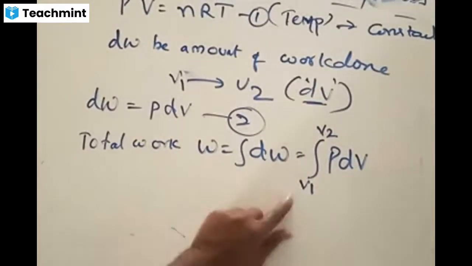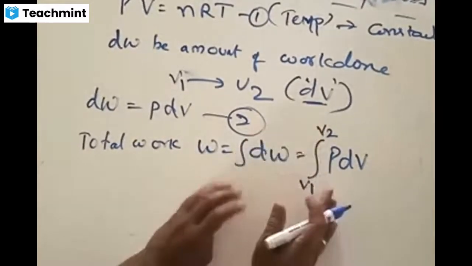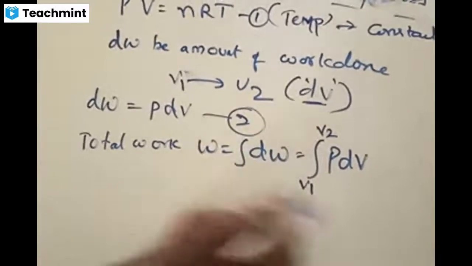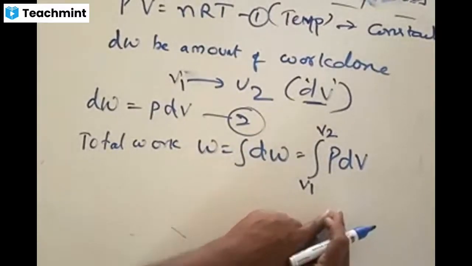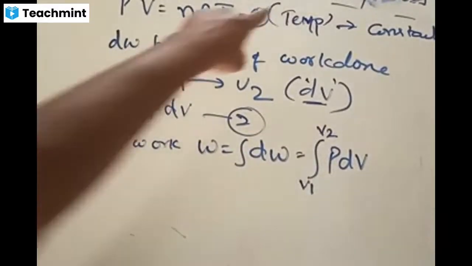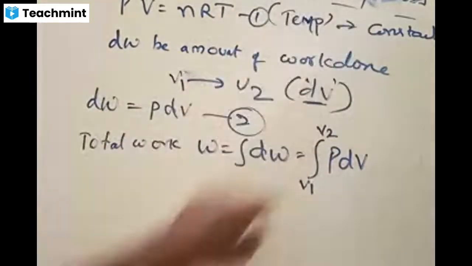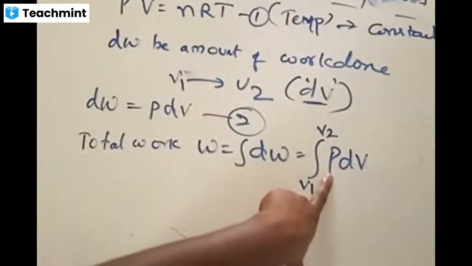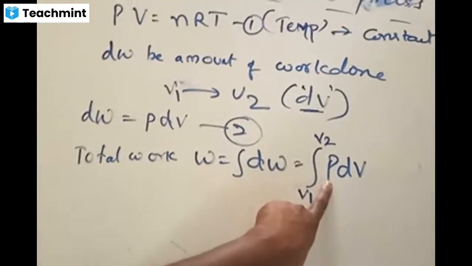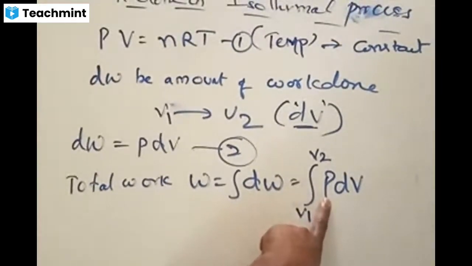Total work done is taking place from V1 to V2. Now we need to work on this. We want to calculate the amount of work done using the ideal gas equation, because we need to use the term isothermal process, temperature to be kept constant. I should introduce the term of temperature because we are talking about an isothermal process where temperature is constant.